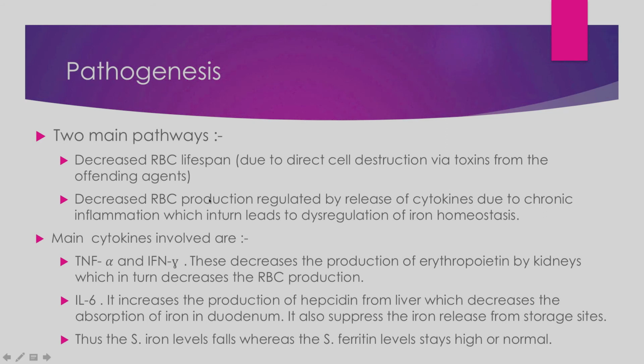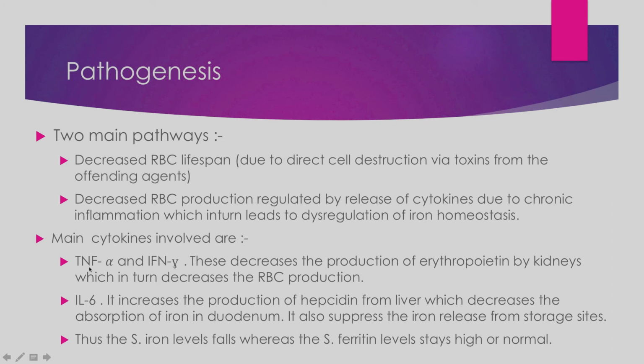Second is decreased RBC production. The RBC production is also decreased by the presence of inflammation in the body, because inflammation leads to release of cytokines, and these cytokines in turn dysregulate the iron homeostasis in the body. That means the iron regulation or iron metabolism in the body is dysregulated by the release of cytokines. How? Mainly these cytokines are involved: TNF alpha, IFN gamma, and IL-6.